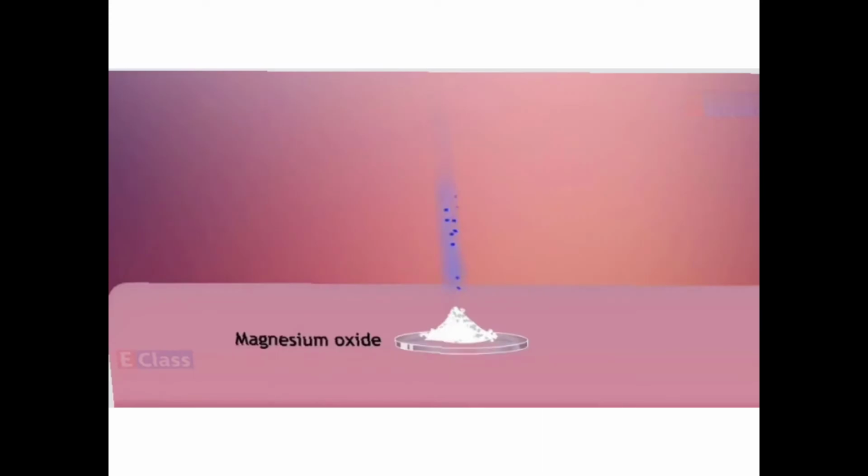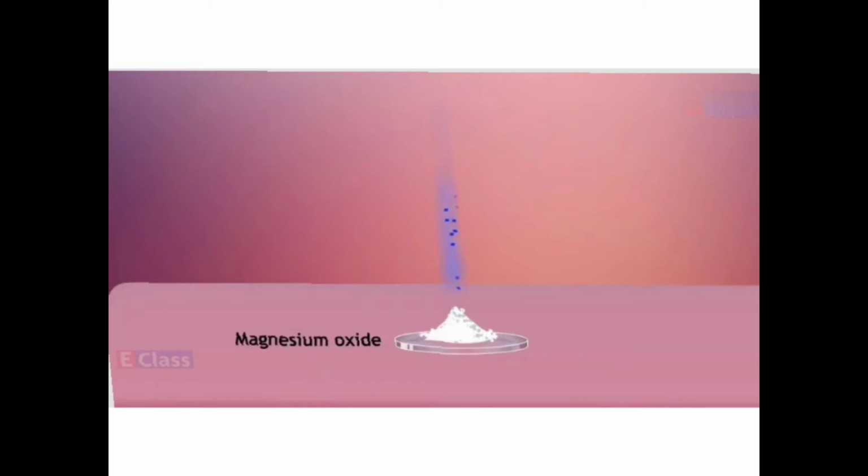So I'll show you the reaction: Na2O plus H2O gives you 2NaOH, it forms sodium hydroxide. Now last year we have seen the burning of magnesium metal. Remember how we used to see it in Diwali, like firecrackers? It was giving light like that. Yes, that particular metal, magnesium metal.